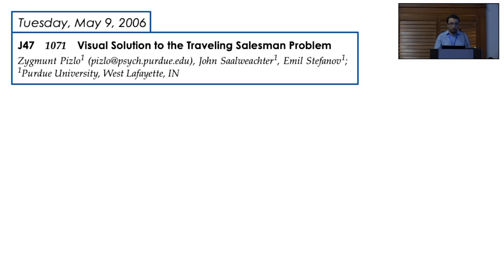In fact, there was plenty of work 20 to 30 years ago showing that these pyramid models, be they graph-based pyramids, like in our case for today, or image pyramids that are using wavelets and blurring and such things, can provide good human-like solutions to TSPs. And you can be sure that this work is not too recent because, as you can see, my advisor Zig was still at Purdue in 2006 when his lab brought TSP to VSS for the first time.